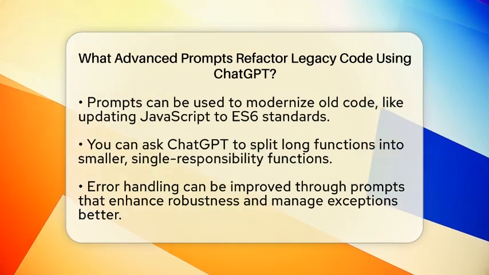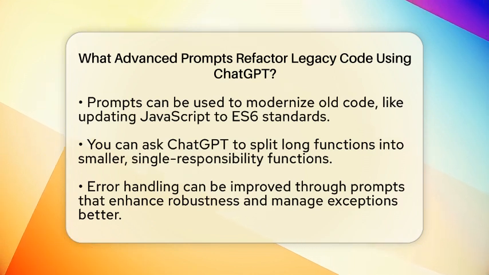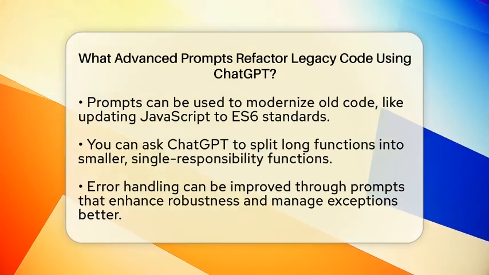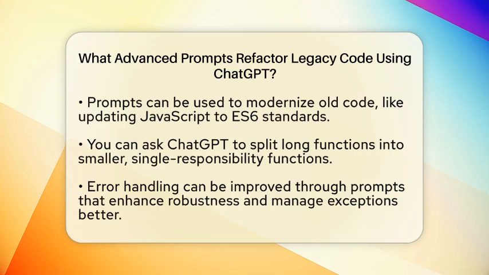You can also ask ChatGPT to split long functions into smaller ones. This helps make each part of the code responsible for one task, making it easier to understand and fix bugs. Error handling is another key area. You can prompt ChatGPT to improve how errors are caught and managed, which makes the code more robust.